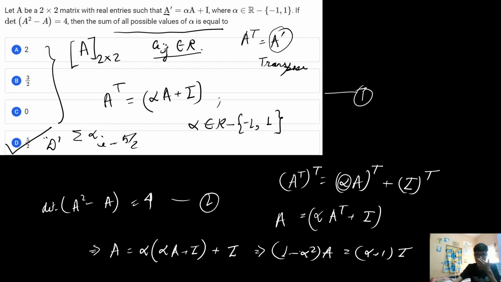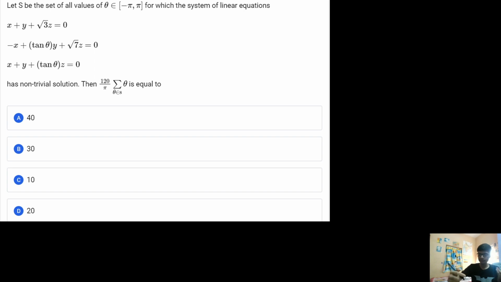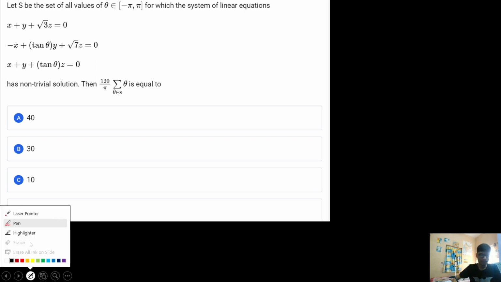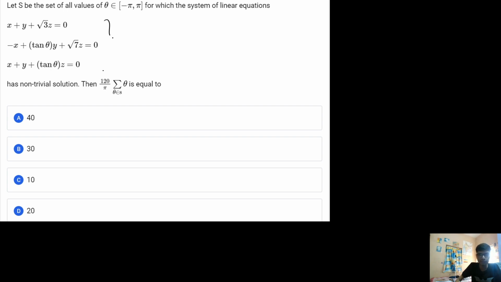I hope this particular solution was clear. So with this we solved the fifth question, and let us move on to solve the sixth question. Okay, so what we see in this particular question is again a question where I have to deal with a system of linear equations. This is a homogeneous system of linear equations, and it says it has a non-trivial solution.